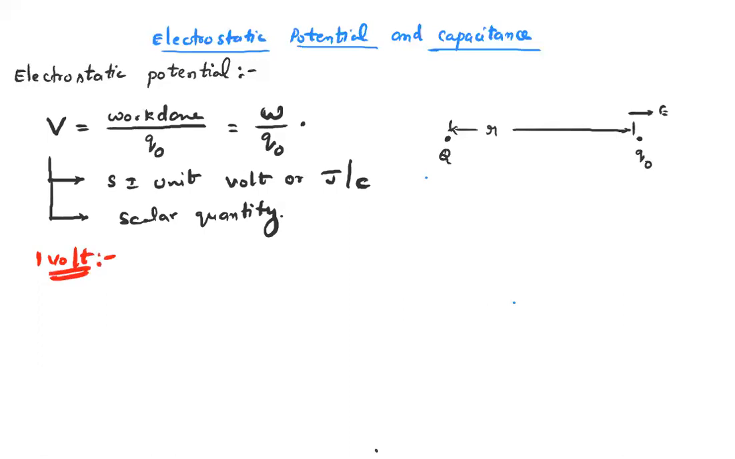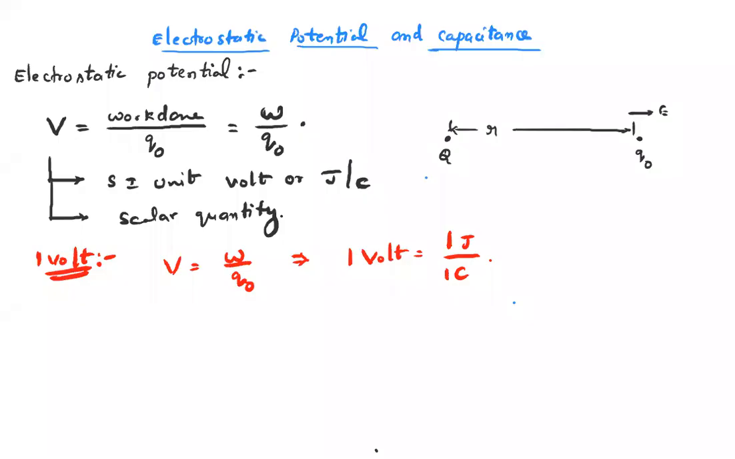What is the definition of 1 volt? We can say here V is equal to work done per unit test charge. To define V as 1 volt, work should be 1 joule to bring 1 coulomb of charge.